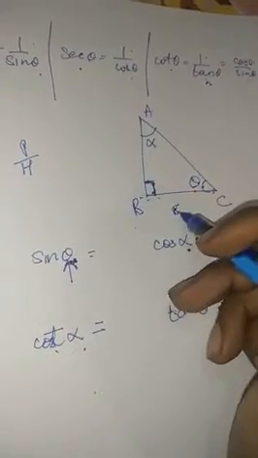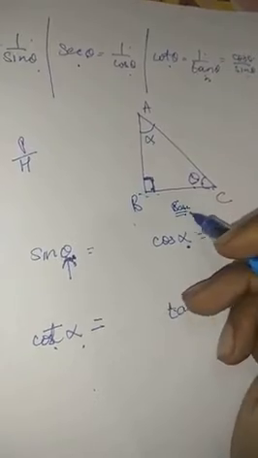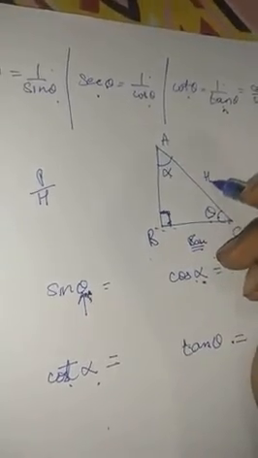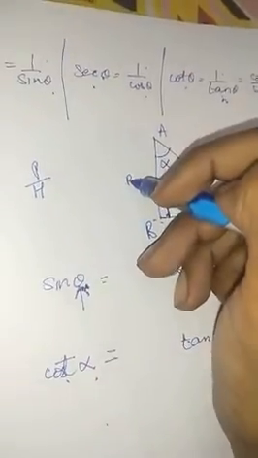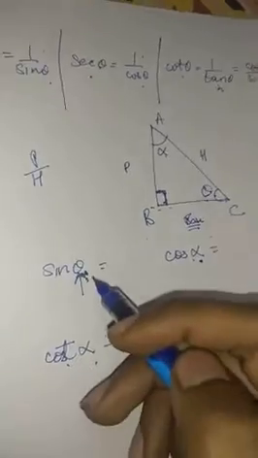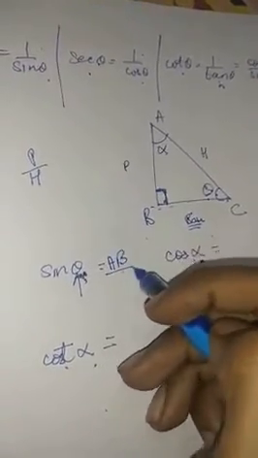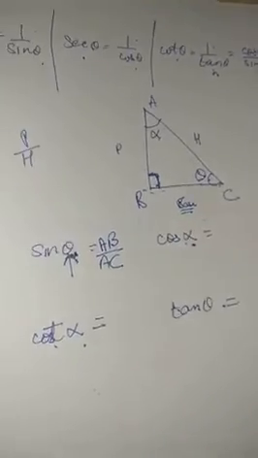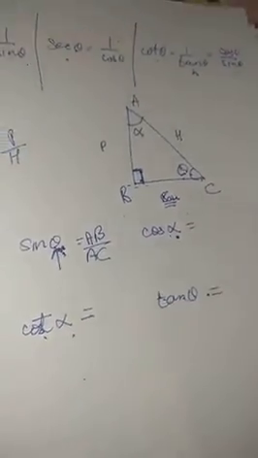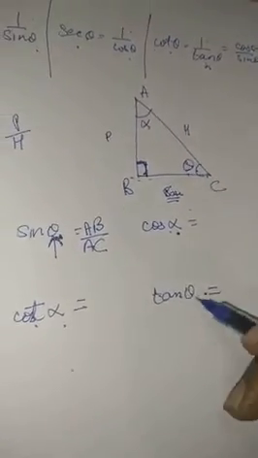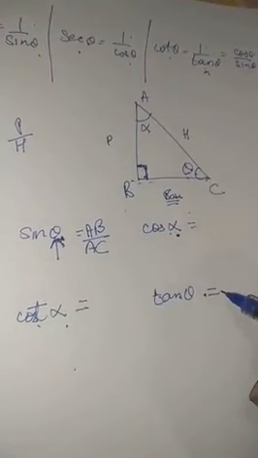So this will become the base. We can write down small because we will have to take the consideration for the alpha also. So when this is the base, we know that opposite to 90, this will be the hypotenuse and this will become the perpendicular. So sine theta we know perpendicular upon hypotenuse, so it will be AB upon AC. Let's take the case of theta only so that you do not get confused, then we'll switch over to alpha part. Alright, tan theta. What is tan theta? Perpendicular upon base.